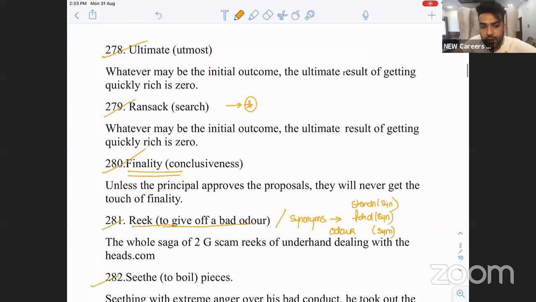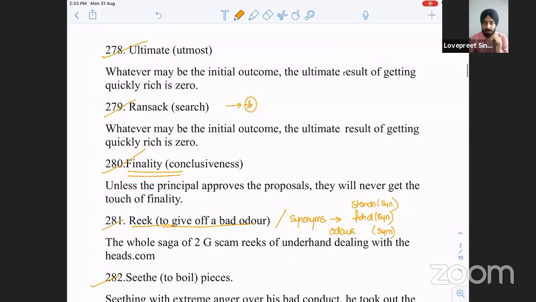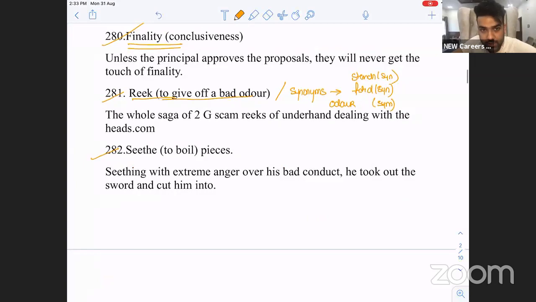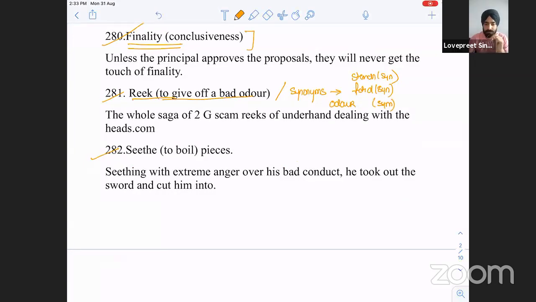Ransack. Search. He ransacks the thing. Finality is conclusiveness. Reek is to give out a bad odor.